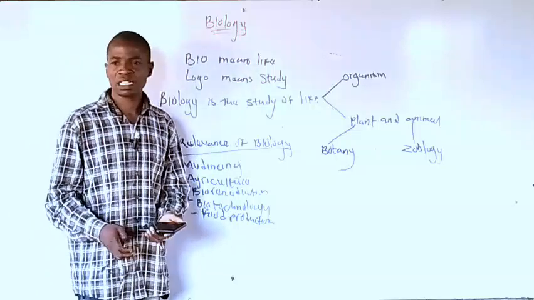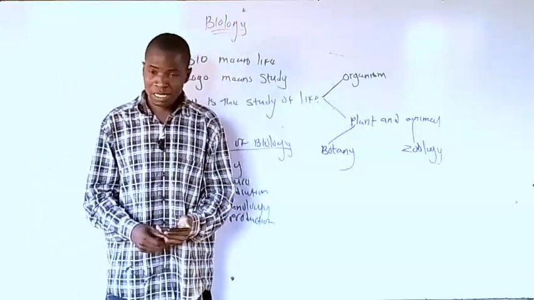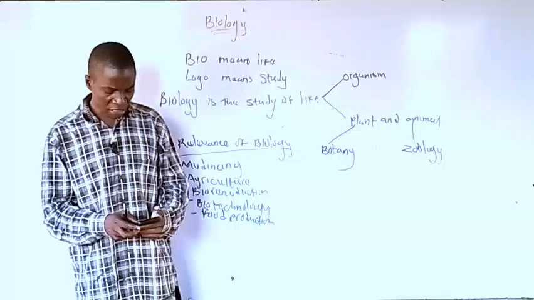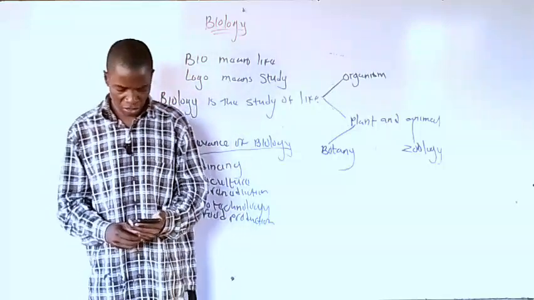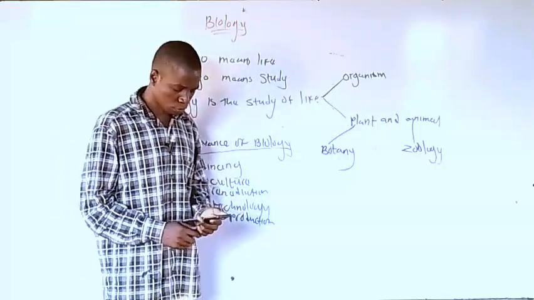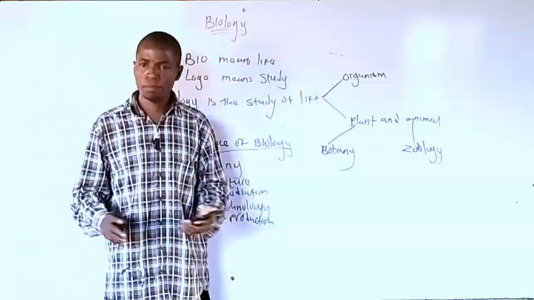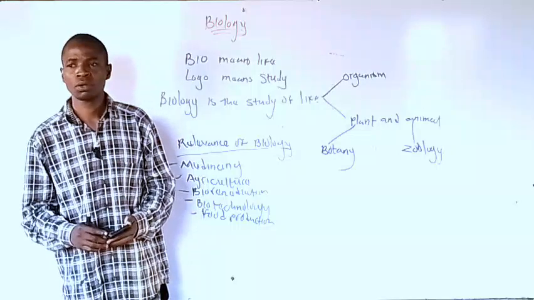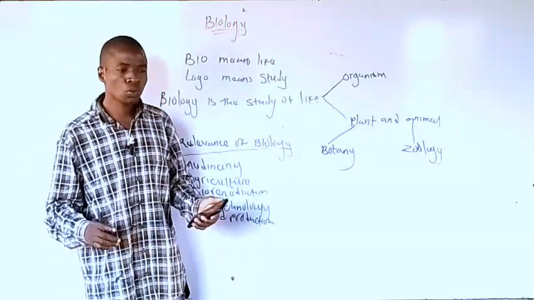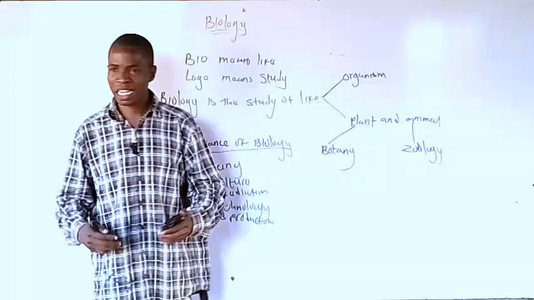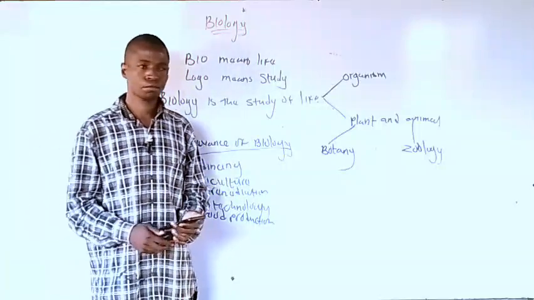Biology. Now, the question that we need to ask ourselves is: what is the process or method of science? There is a way scientists do their own things before they carry out an experiment.